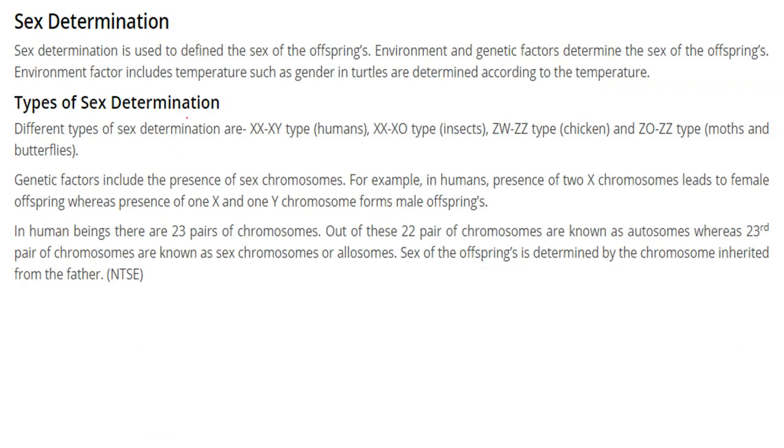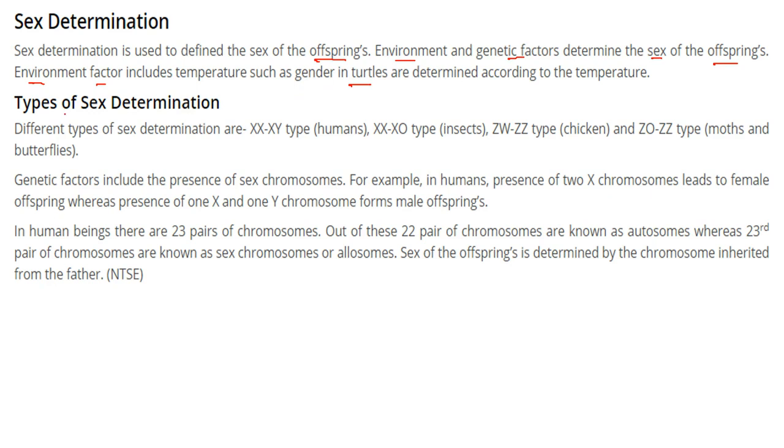Sex determination. This is used to define the sex of the child or offspring or next generation. There are certain environmental and genetic factors that determine the sex, male or female, of the offspring. There are examples where, see, the gender of a turtle is according to the temperature. So the environmental factor, like the temperature, also plays a role.